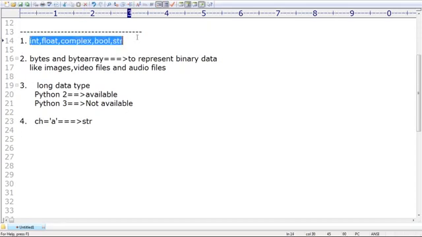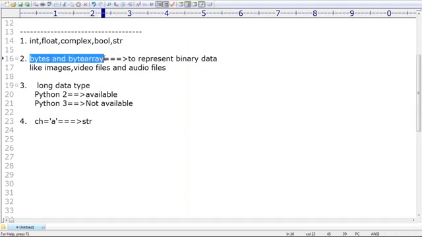These 5 are by default considered as fundamental data types in Python. Remember that. Bytes and bytearray we can generally use to represent binary data like images, video files, and audio files. Are you getting that? Okay. Next, long data type: such a data type is not there in Python 3.